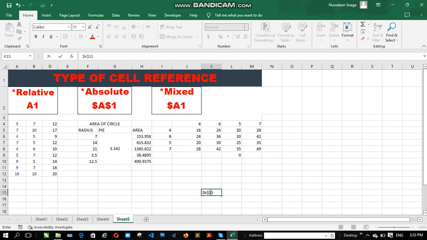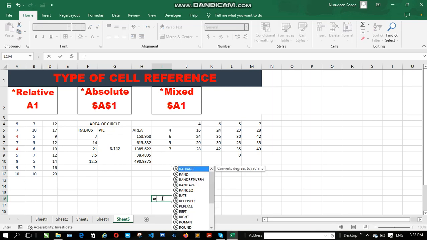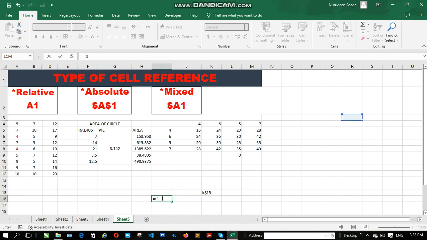If I only want to lock the column, then I will remove the $ sign for the row. If I only want to lock the row, I will remove the $ sign for the column. So this is how you lock your cell. And if you are using your formula and you want to lock the cell completely, after typing the cell reference, R3, just press function key F4.